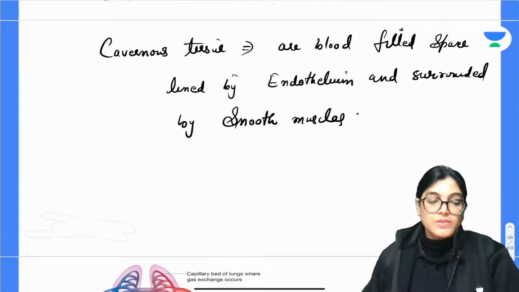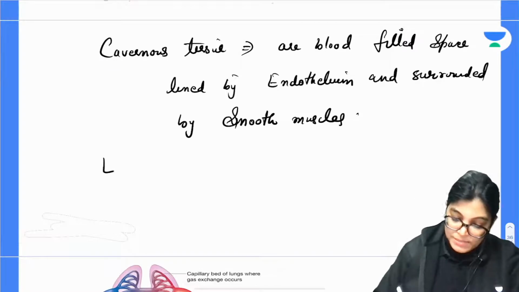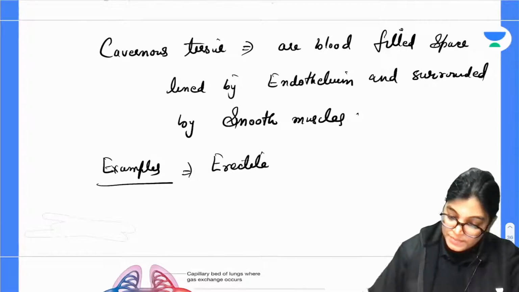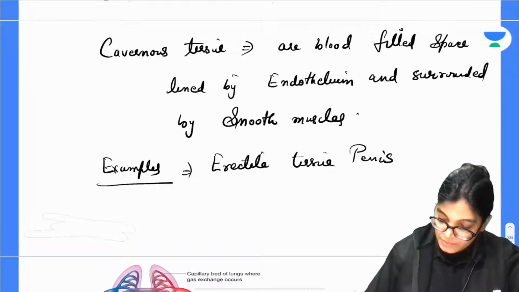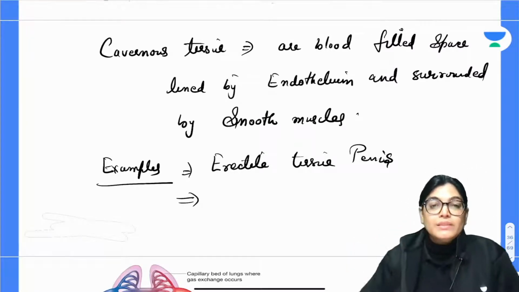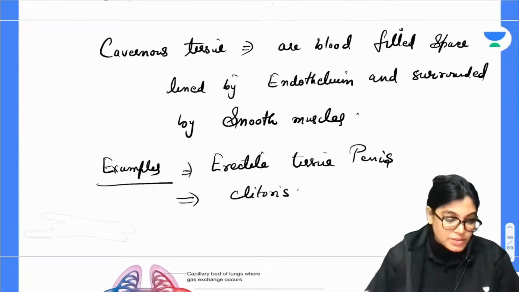Examples: it is present in erectile tissues of the penis. So when blood accumulates in these blood filled spaces, they can become dilated, and it is also present in females in the clitoris.